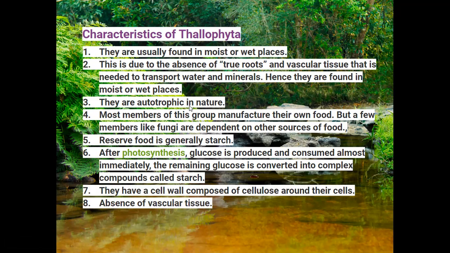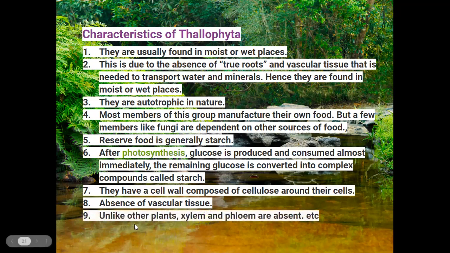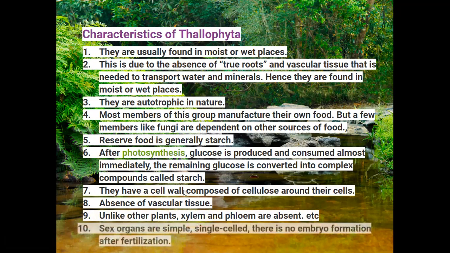The plant body cannot be differentiated into root system and shoot system, but it is green in color. Those green parts are called thallus. The vascular tissues are completely absent in the Thallophyta division. And sex organs are of simple structure.